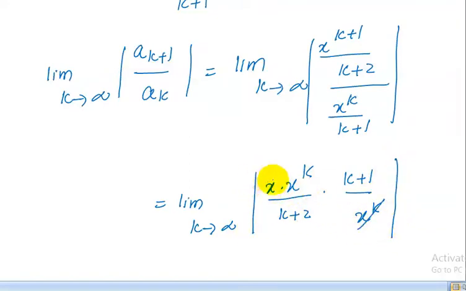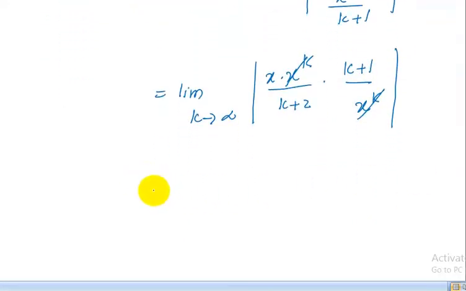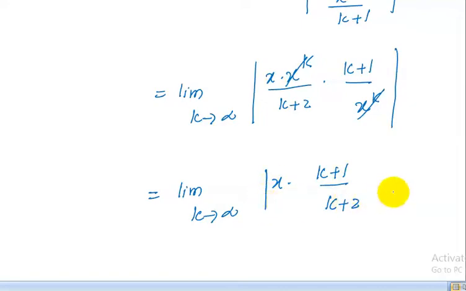X power k cancels out here, and we can write it as the limit of x into k plus 1 upon k plus 2, whole mod.